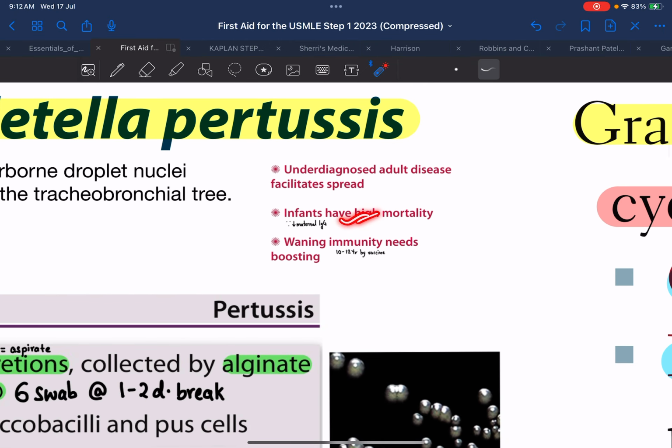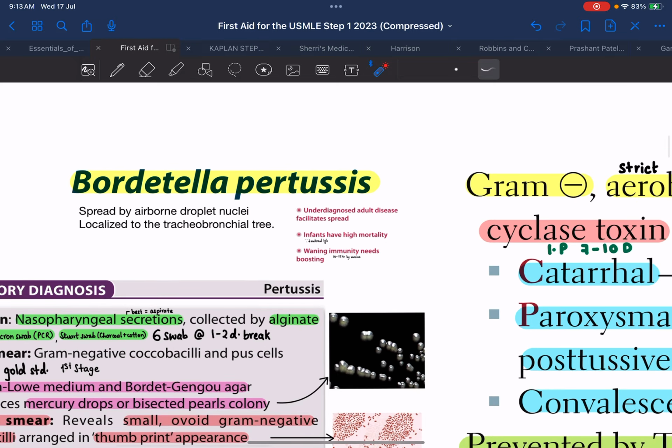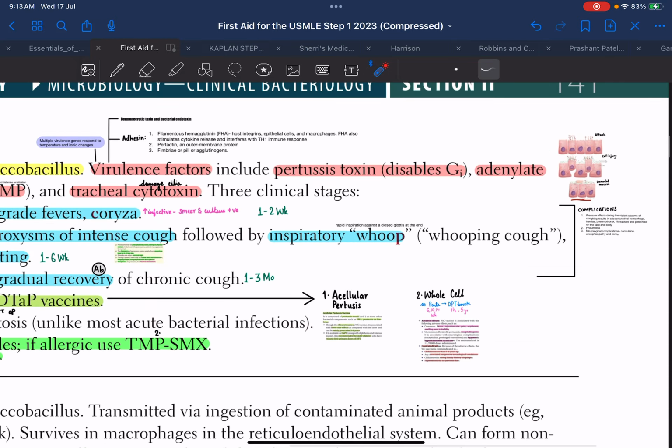So infants no longer have that birth advantage, and infant mortality has risen. And the vaccines do not produce immunity for the entire life. The whole cell vaccine gives immunity for a maximum of 10 to 12 years, and the acellular pertussis vaccine has reduced the time frame even more, to just 5 to 6 years.